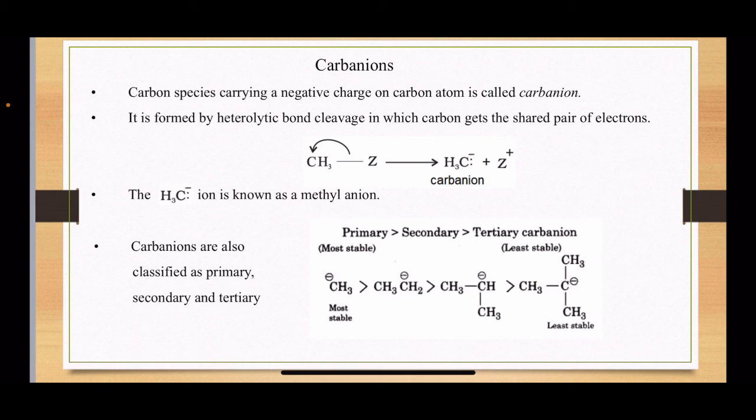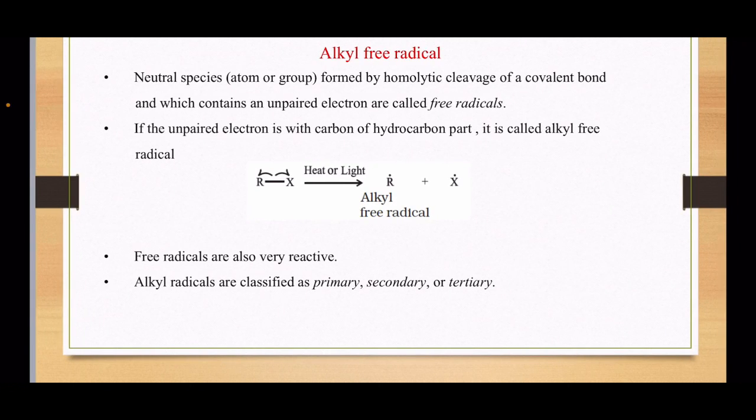So here the order of reactivity, or order of stability, you can say, is: methyl carbanion is more stable than ethyl, then primary, then secondary, then tertiary. Then alkyl free radical: a neutral species, that is, atoms or groups formed by homolytic cleavage of a covalent bond and which contain an unpaired electron, are called free radicals.